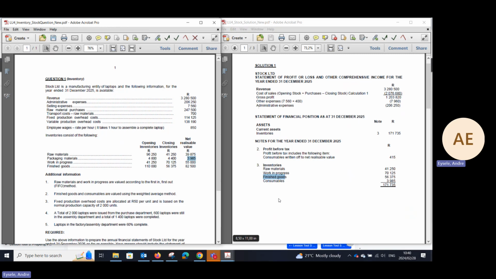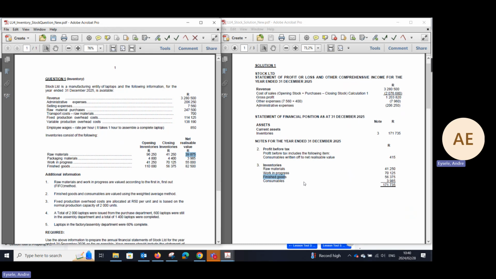But we know that your inventory must be disclosed at the lower of cost and net realizable value. And then the question will arise: why, if raw material is at 41,250, have we not written it down to 39,875? Because the standard tells us that we need to write it down to the lower of cost and net realizable value. But that's something that we will come to in the question.